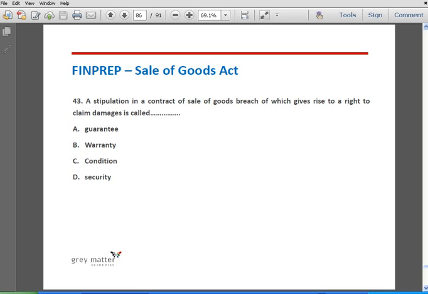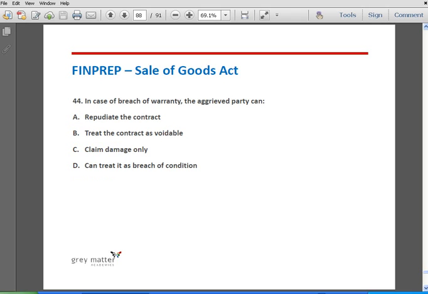Question number 43. The stipulation in a contract of sale of goods, breach of which gives right to claim damages, is called option A guarantee, option B warranty, option C condition, and option D security. The correct answer is option B warranty. As discussed, breach of the condition of a contract will give the right to repudiate the contract and also claim the damages. But in this question, the right is only to claim the damages, and hence it is obviously the breach of warranty.